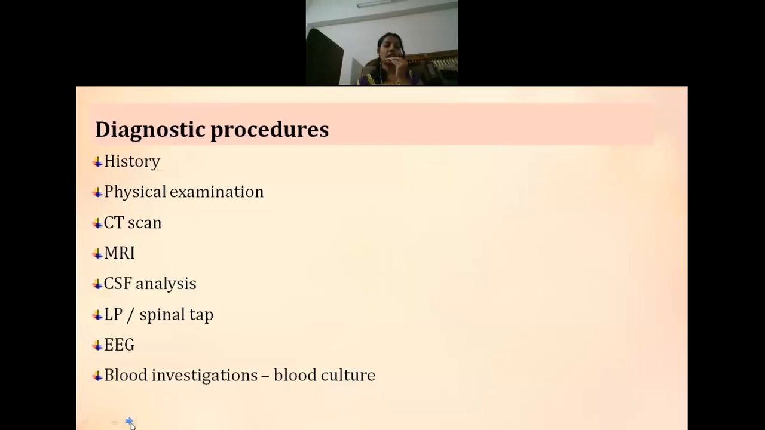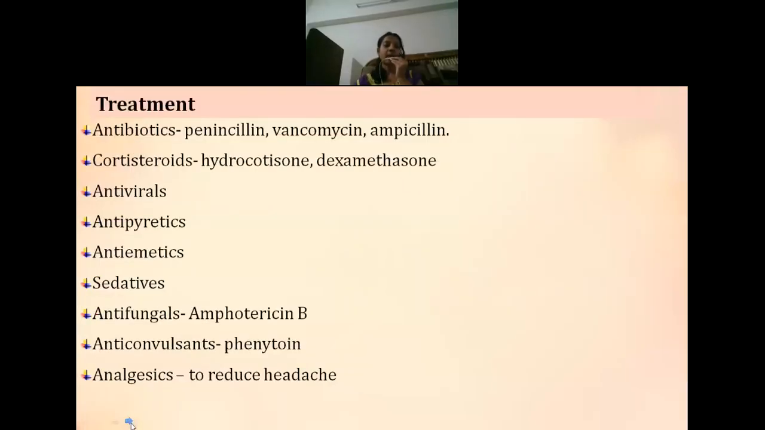Next one is EEG, electroencephalogram, that is, you are recording the electrical activity of the brain. Then blood investigations like CBC can be done and you can also perform blood culture to detect which organisms are present. Next is the treatment or management of meningitis.